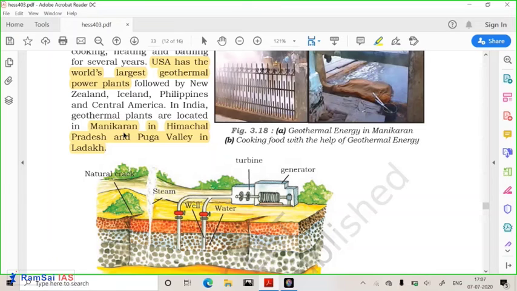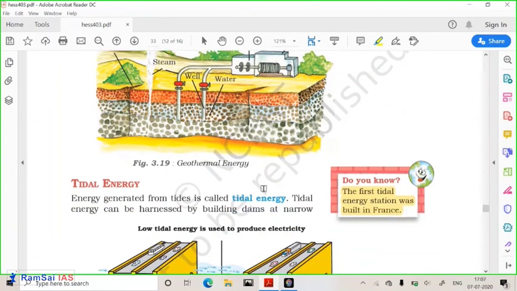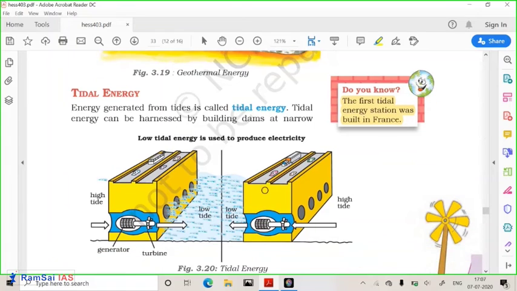In the Western Ghats, near Kudremukh in Karnataka, there are also some such places, but they haven't been explored. In the Himalayas we have too many such places where we can explore this geothermal energy, but we are not exploring this type of energy. Now in this plant you can see tidal energy.